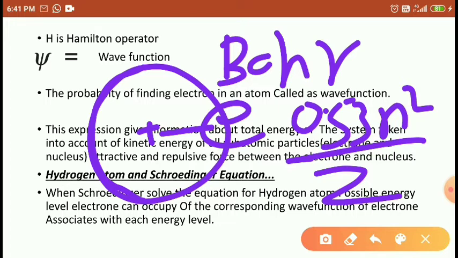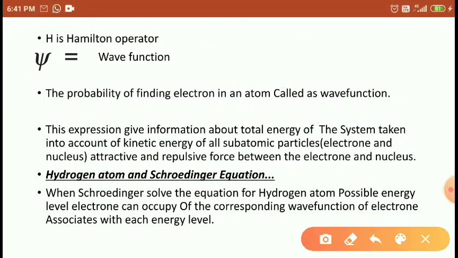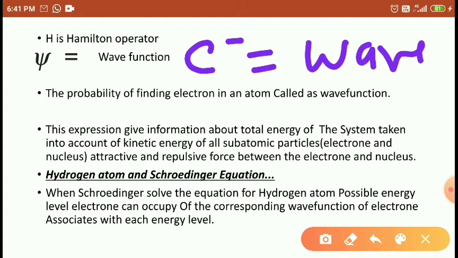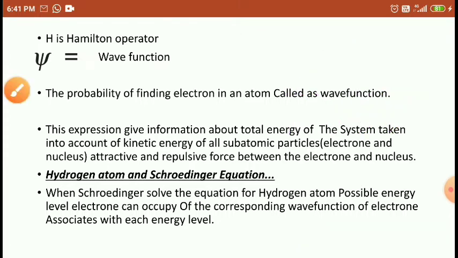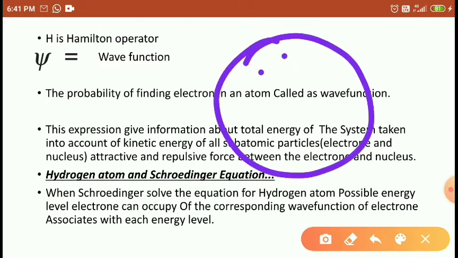But Schrödinger explained that if electrons play the role of waves, with wave nature as well as particle nature, then the electrons may occupy any region, not a fixed one. It may be here, it may be here, it may be here.